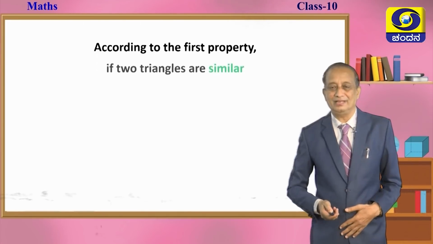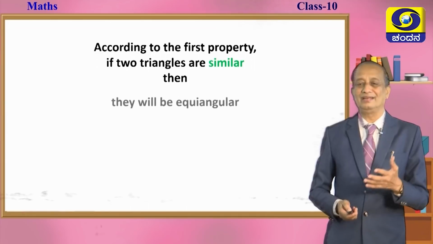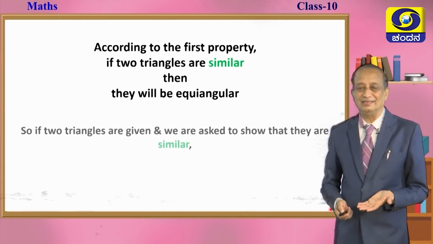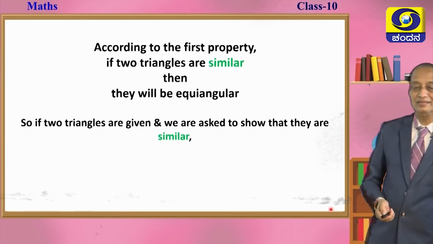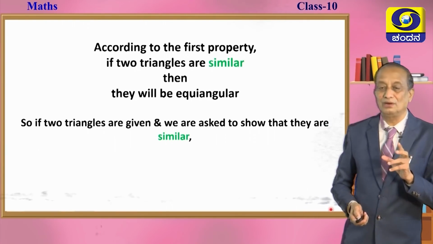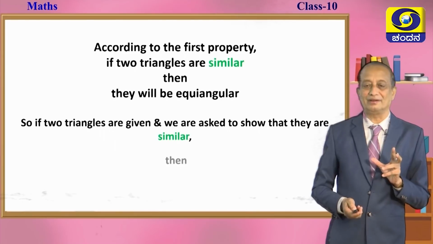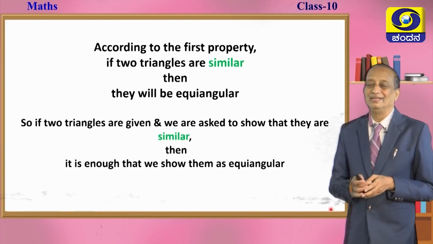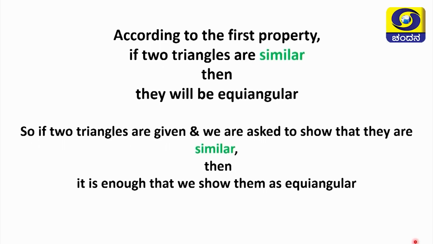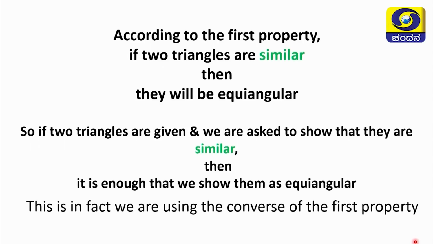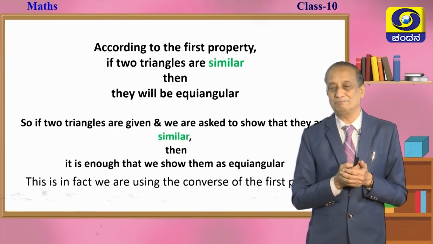According to the first property, if two triangles are similar, then we know that they are equiangular. So, if two triangles are given to us, what are we asked to find out? We have to show that they are similar or not. Then what do we need to do? It is enough. You show them as equiangular. Take the protractor, keep measuring the corresponding angles. If you find that they are equiangular, immediately you can jump to the conclusion and say that they are similar. This is the fact. In this case, we are using the converse of the first property.